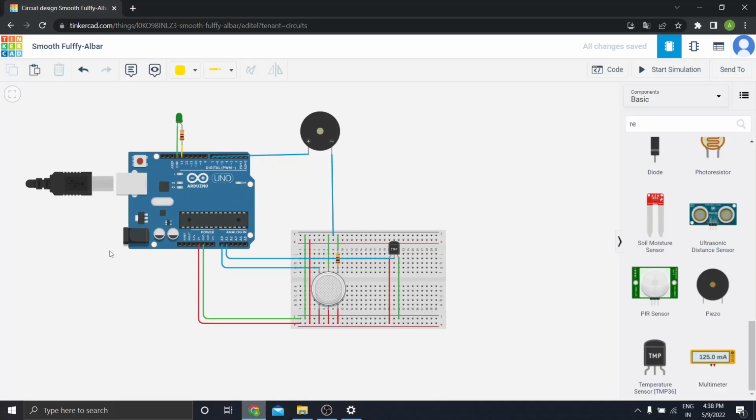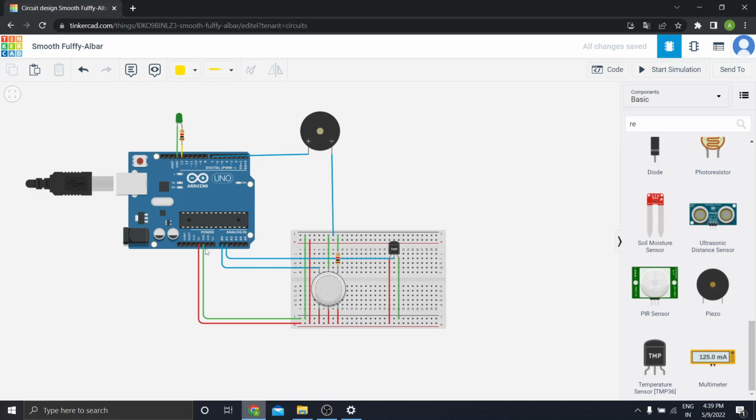The first component that I used was an Arduino. I dragged an Arduino from here to the working space, and then I used a board. As you can see, I also used two sensors here. The first one is a gas sensor and the second one is the temperature sensor. The basic principle on which the temperature sensor works is that with an increase in temperature, the voltage also increases, and the gas sensor is used to sense the gases. And for alerting purposes, I have used an LED and a piezo buzzer.